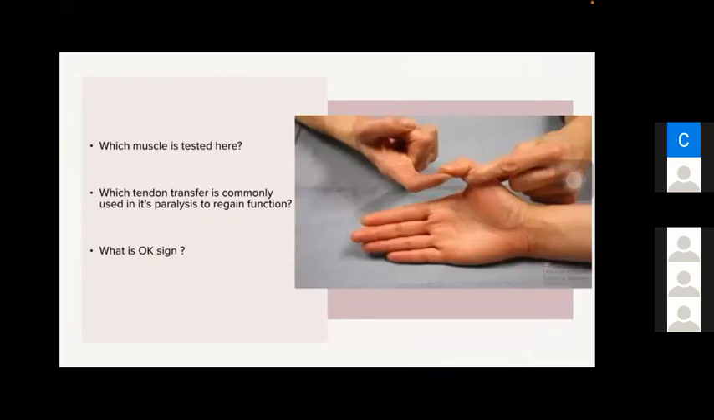Which muscle is tested here? FPL, flexor pollicis longus. We stabilize the proximal phalanx, then ask the patient to flex the interphalangeal joint of the thumb. So flexor pollicis longus is tested here. Which tendon transfer is commonly used in paralysis of flexor pollicis longus to regain its function? Anterior interossei? I am asking about FPL paralysis: which tendon transfer do you use if the nerve is not recovering?